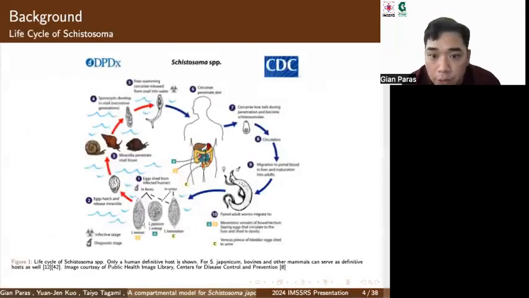If you take a look at figure 1, this is the life cycle of schistosoma. The cycle begins when eggs are shed from an infected human, either through their feces or urine. From there, the eggs hatch and release miracidia, and the miracidia penetrate the snail tissue. In the snail, sporocysts develop, and free-swimming cercariae are released into the water, which then penetrate the human skin, and the cycle repeats itself.